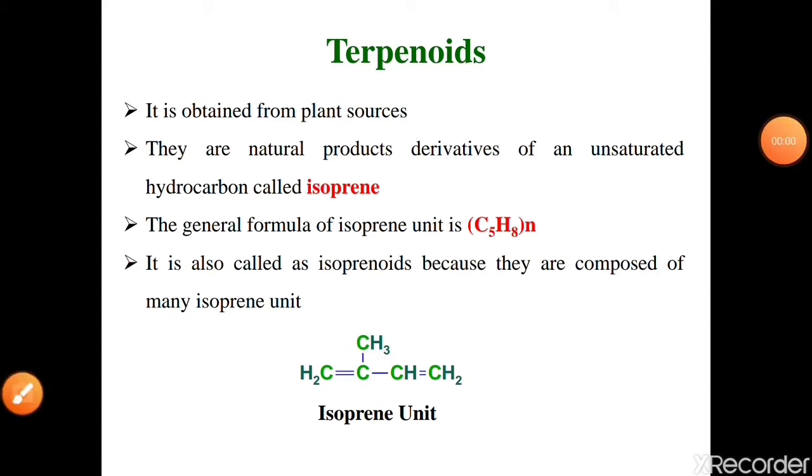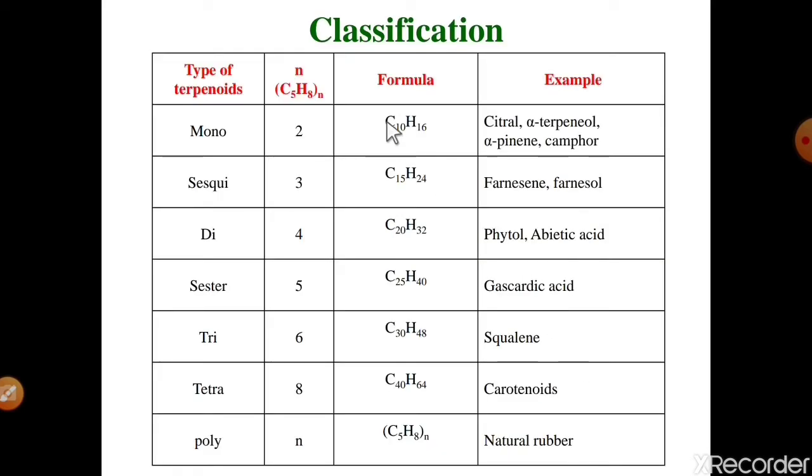Okay. It is also called isoprenoid because they are composed of many isoprene units. Many isoprene units joined together finally give a terpenoid molecule. That's why terpenoids are also called isoprenoids. Okay. The next one is the classification of terpenoid molecules.